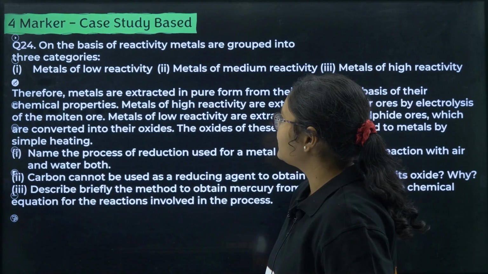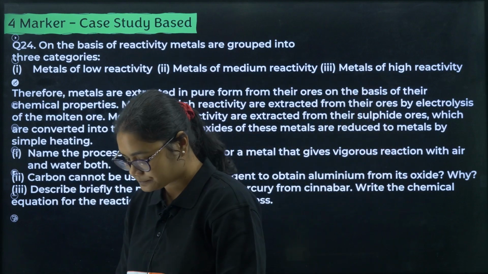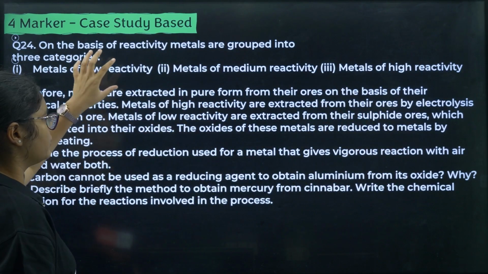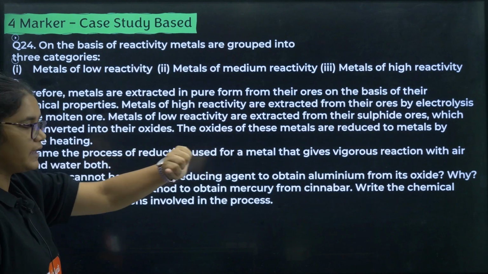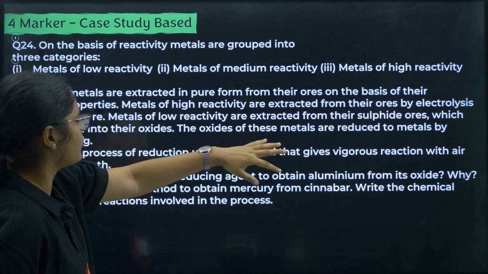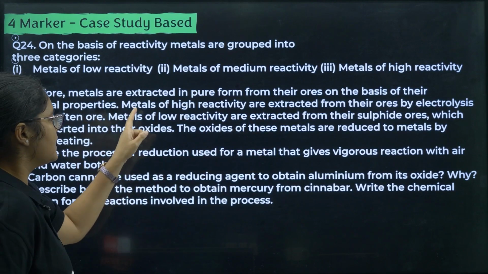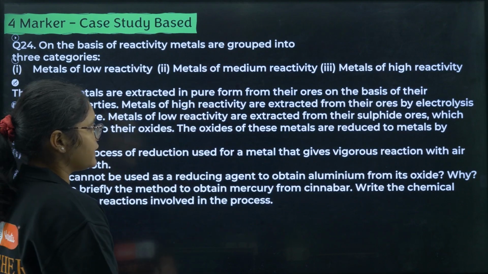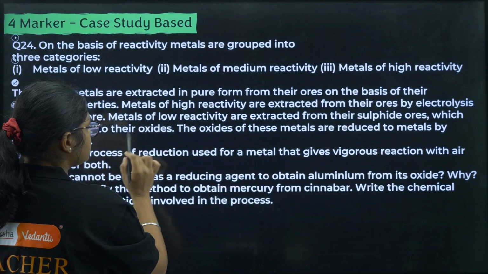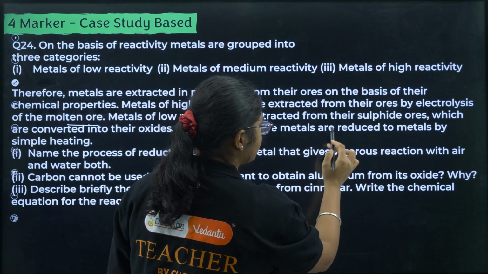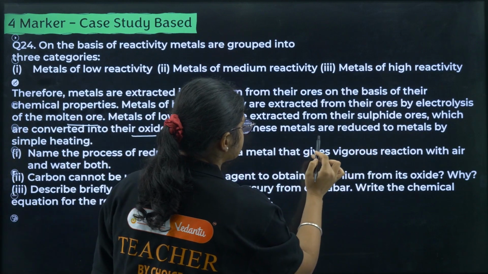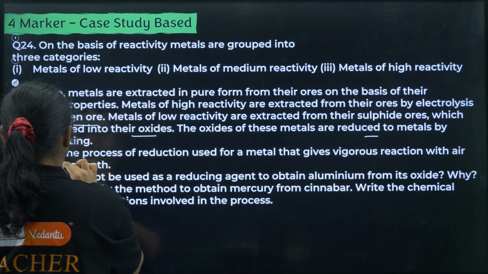Next is a case based question. On the basis of reactivity, metals are grouped into low reactivity, medium reactivity and high reactivity, right? Therefore metals are extracted in the pure form from their ores on the basis of their chemical properties. Metals of high reactivity are extracted from their ores by electrolytic reduction of the molten ores. Metals of low reactivity are extracted from their sulfide ores, which are converted to their oxides, and these oxides are reduced to the metals by simple heating.